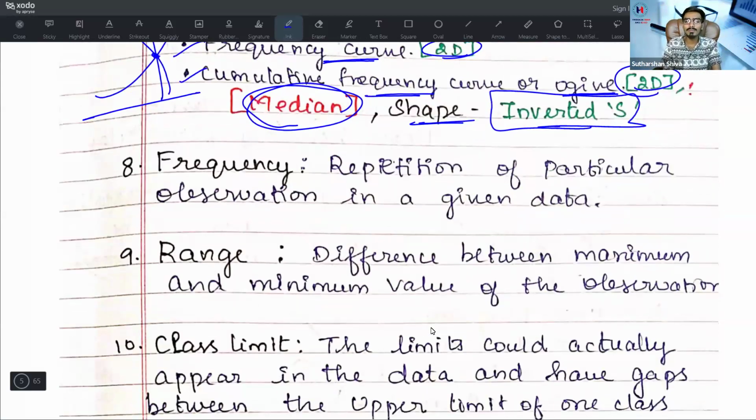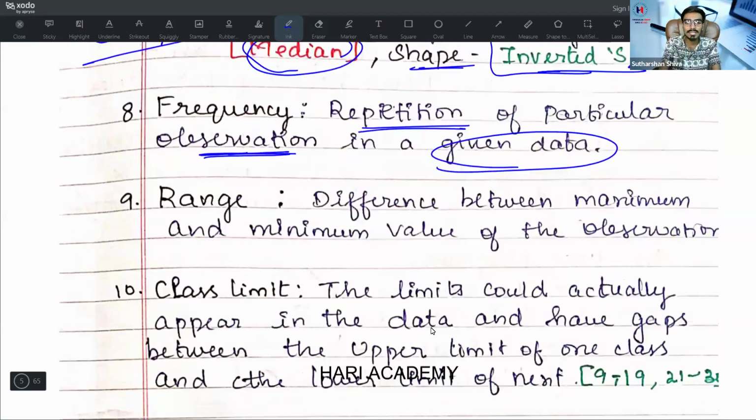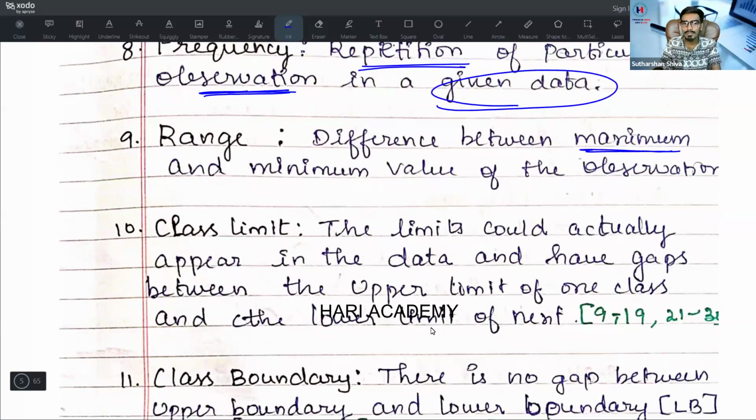Next, what is meant by frequency? Frequency is nothing but the repetition of a particular observation in given data. Ninth one, range. It is the difference between the maximum and the minimum value of an observation. It is maximum minus minimum, or highest minus lowest. That is known as the range.